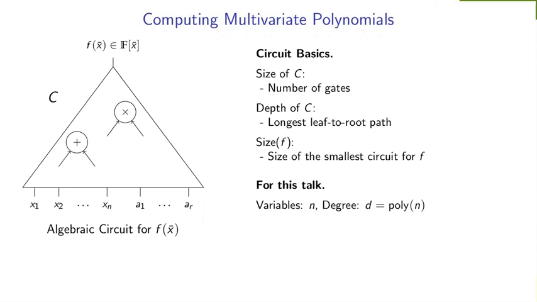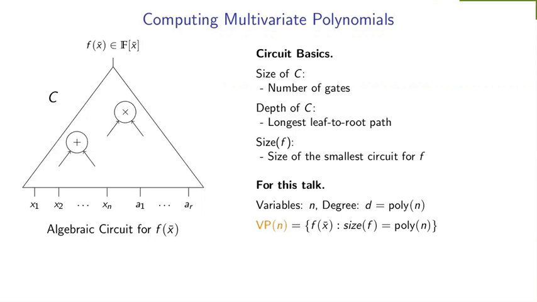So for the purpose of this talk, we'll be using n to denote the number of variables and d to denote the degree, and we'll be interested in polynomials whose degree is polynomially related to the number of variables n. As a consequence, a polynomial f will be called an easy polynomial if its circuit size is also a polynomial in the number of variables n. We will call the set of all easy polynomials VP. In particular, VP of n will be the set of n-variate polynomials whose degree and size are both polynomially related to n.